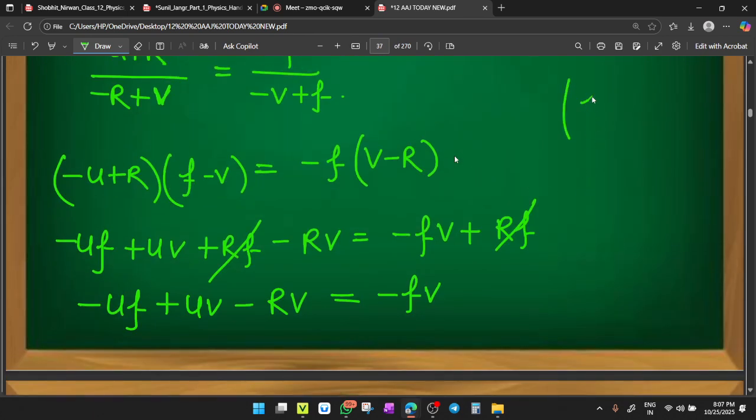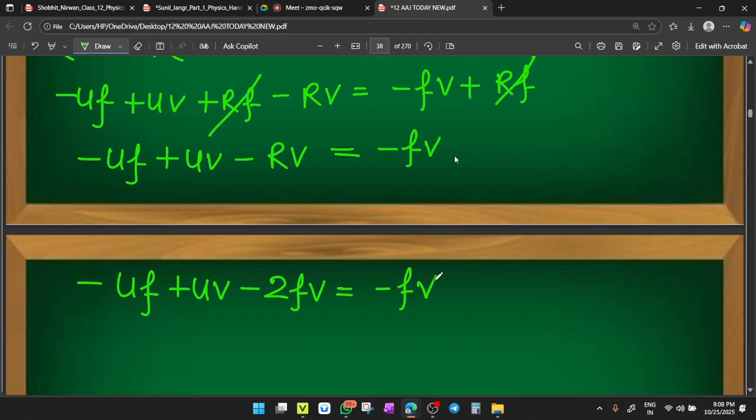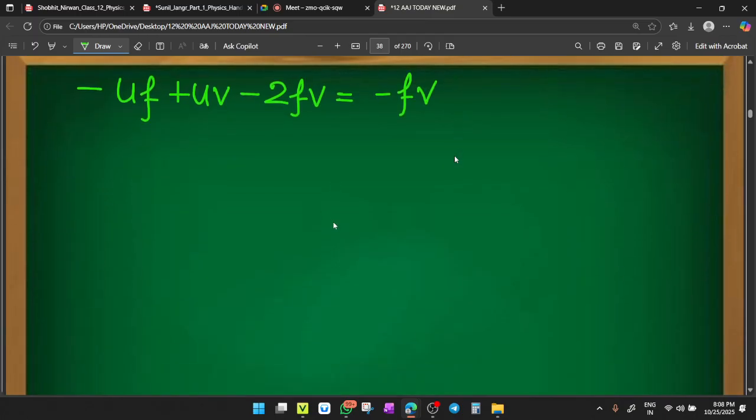See, we have f equals R by 2. So R becomes 2f. So in the place of R, I can replace here 2f. Agree? So minus Uf plus UV minus 2fV equals minus fV. Clear? Yes.